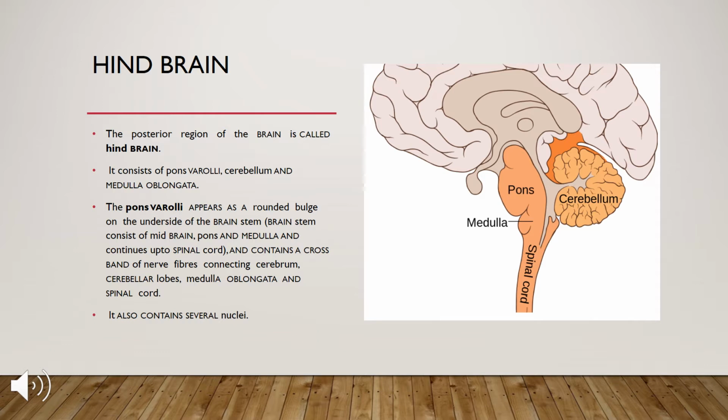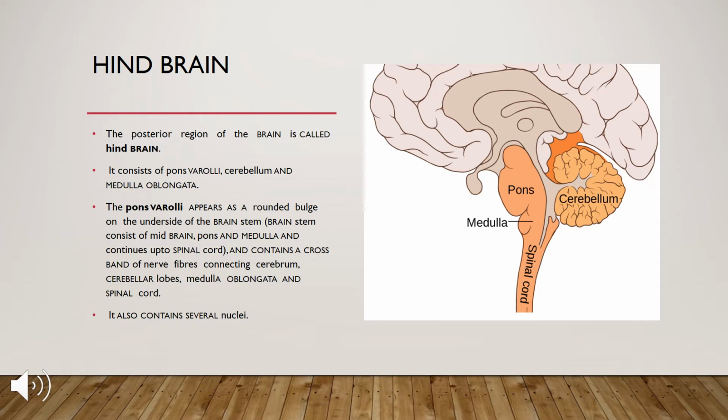Now what is the brainstem? The brainstem consists of the midbrain, pons varolii and medulla, and it continues up to the spinal cord. These three make up the brainstem, and the pons varolii is on the underside of it.